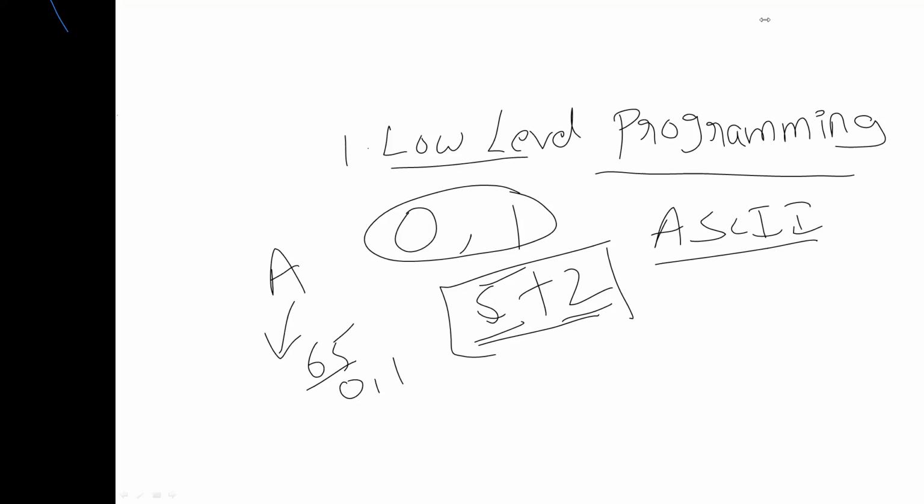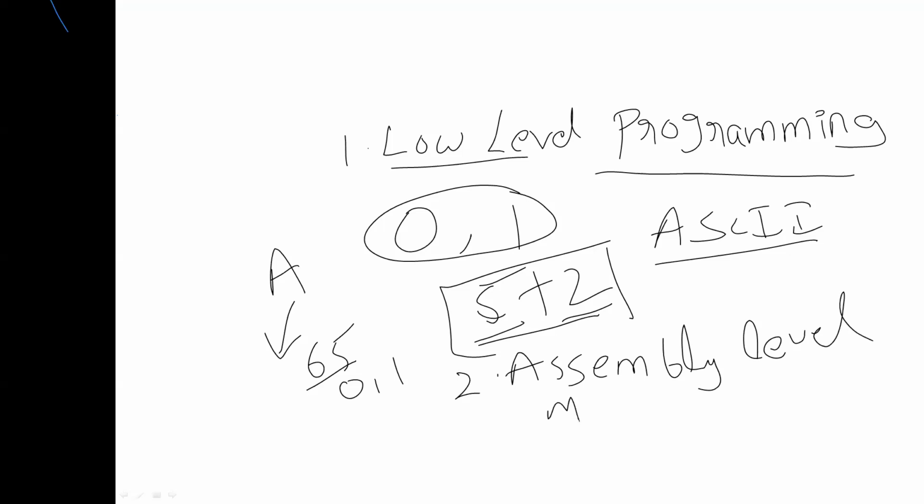But the problem with this is, for every instruction, we are supposed to convert it into zeros and ones. It would be a big issue for the programmer to do such things before going to the main task. That's why they implemented another type of language called assembly level language, or else we can say middle level language.